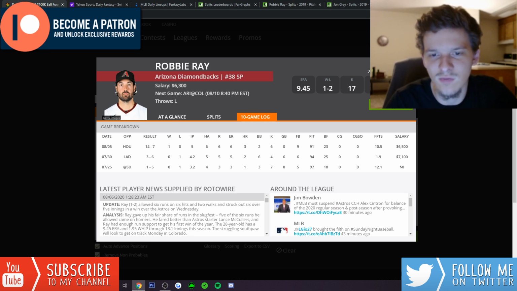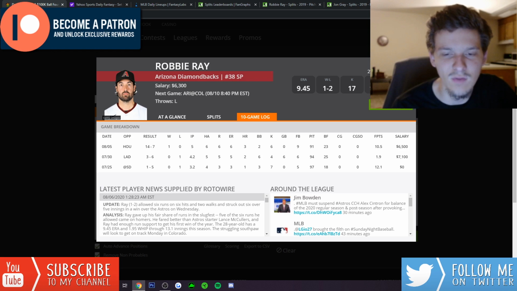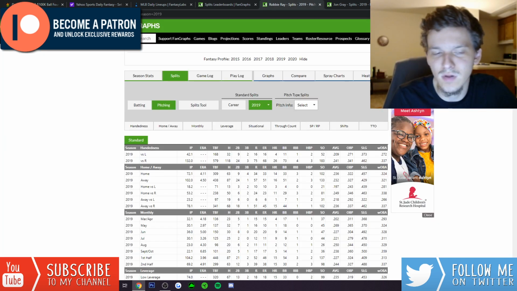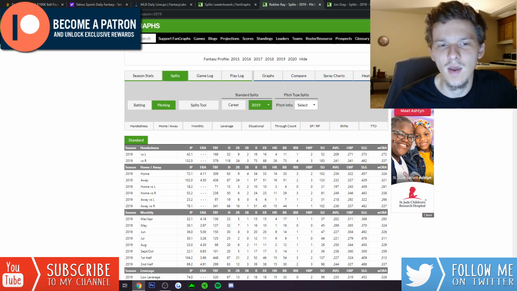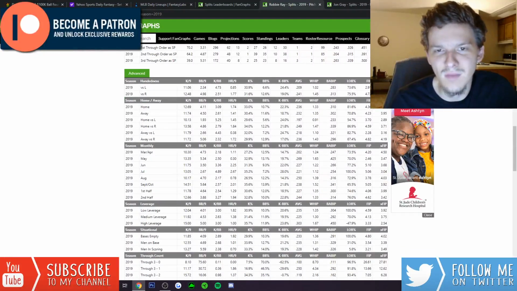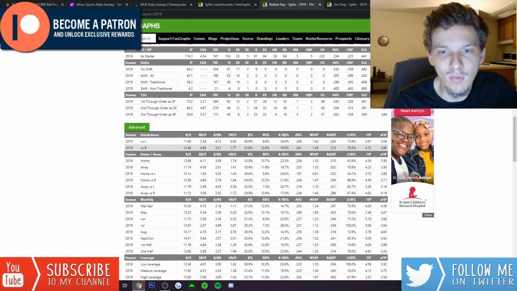Against the Dodgers, he gave up 2 home runs. Against the Padres, he gave up a home run. This is a guy that does have some pretty big home run problems, especially to right-handed hitters. He really struggled against righties last season, giving up a .337 wOBA to them. If we look at the home runs, 1.77 home runs per 9.